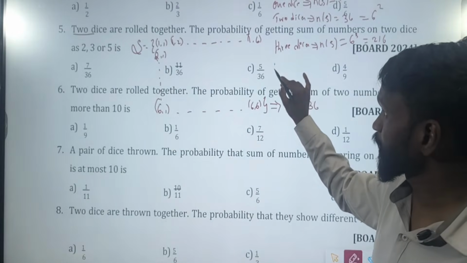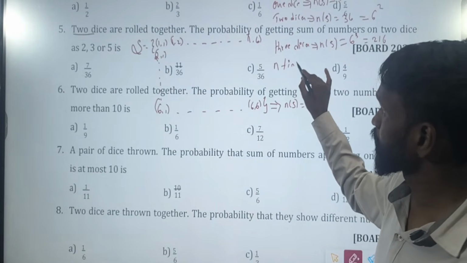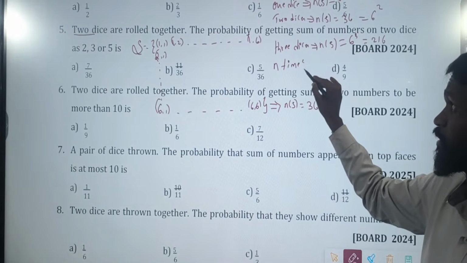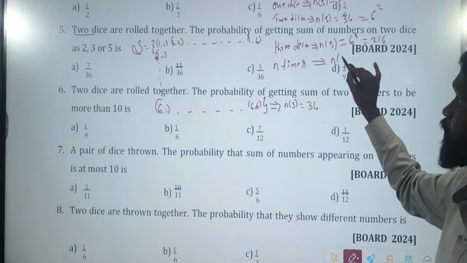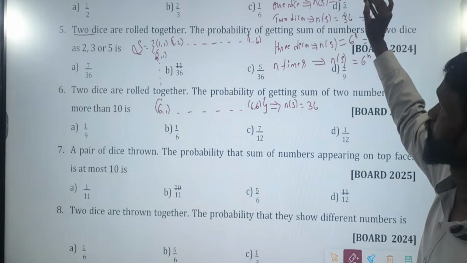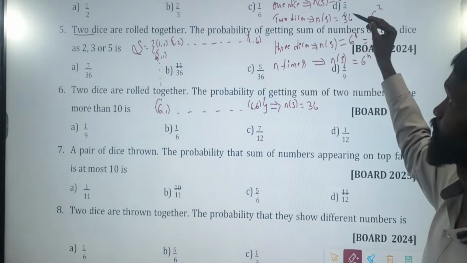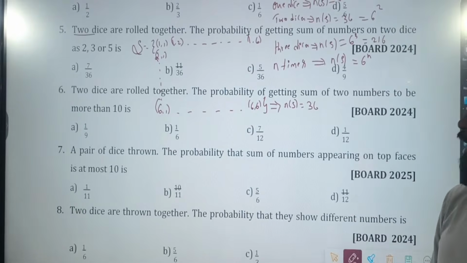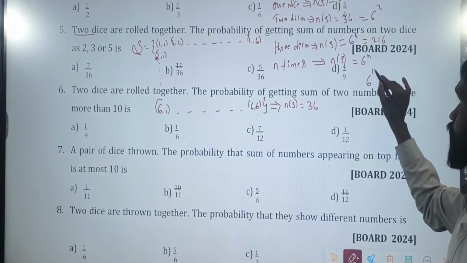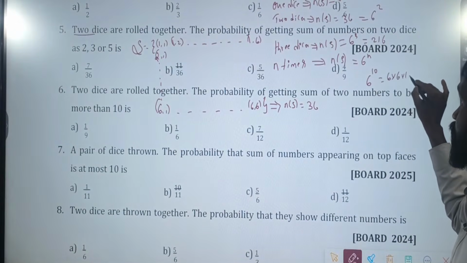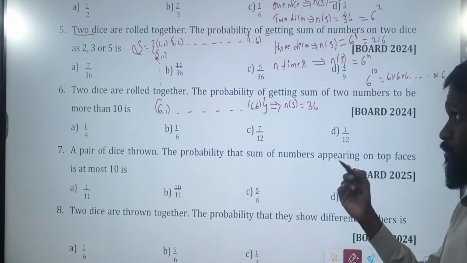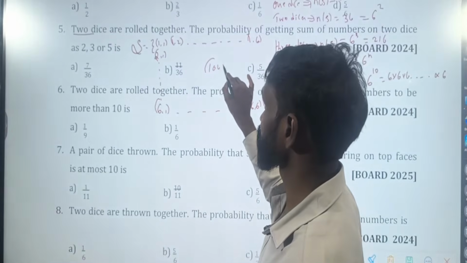Suppose you are throwing a dice n times, or you are throwing n dice, 10 dice, 20 dice, like that, then the possible outcomes are 6 to the power of n. If you are throwing one, 6 to the power of 1. If you are throwing 2 dice, 6 to the power of 2. 3 dice, 6 to the power of 3. If you are throwing 10 dice, obviously it's going to be a very big number. How many times should you multiply? 10 times. Suppose if your paper is tough, you can expect this.